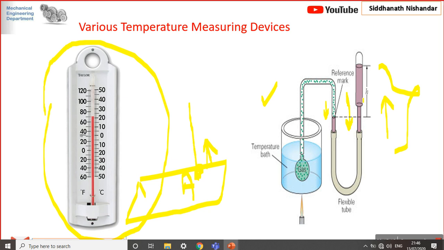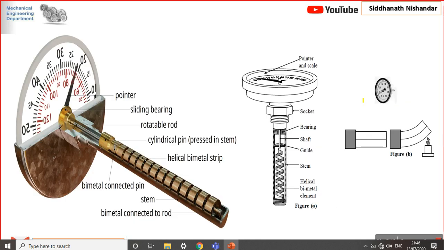And another is the bimetallic thermometer. These three thermometers work on the principle of changes in dimension, that is, expansion and contraction of material. If you see the previous ones, expansion and contraction takes place in solid, liquid and gas. Now, in the solid case, the very simple phenomenon is that they use two different metals.